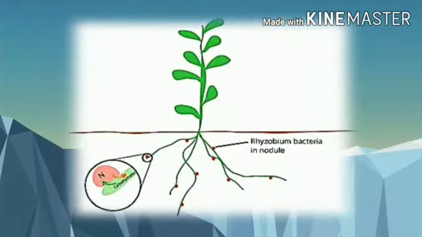Now, in order that the nitrogen gas of atmosphere can be utilized by plants for their growth, it has first to be converted into nitrogen compounds, okay, which can be absorbed by the roots of the plants. Understand?